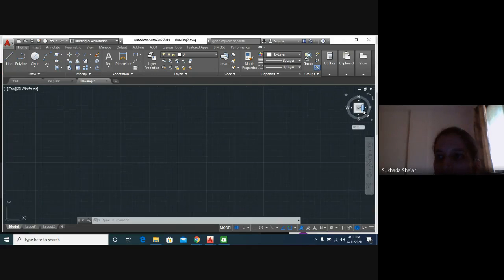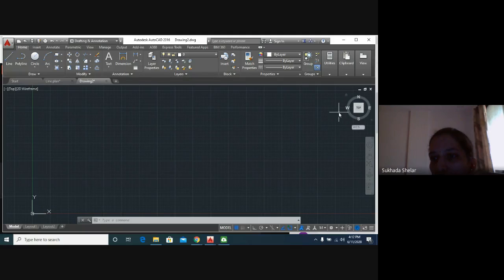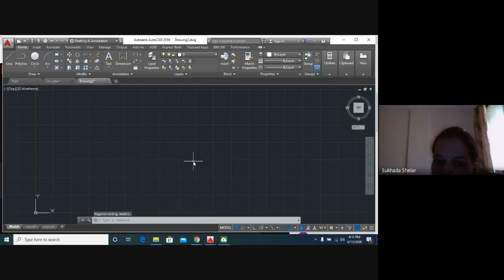Okay. This icon you can see here is the view cube. It will show you the directions, that is north, east, south, and west. These are mostly used in 3D drawing. You will probably see this in tomorrow's session. This icon is the navigation command, which gives you various commands like pan or zoom, but we can easily do it with our mouse. Pan or zoom, everybody can see.